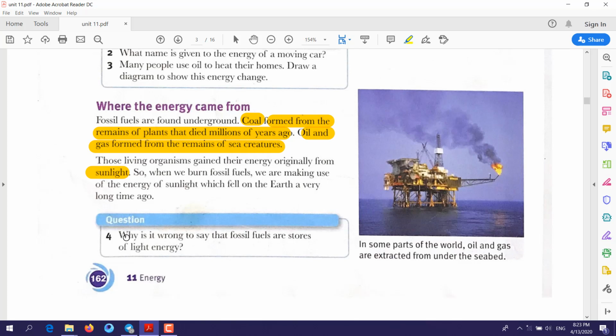Now, why is it wrong to say that fossil fuels are stores of light energy? Can we say fossil fuels have light stored energy? The answer is no, it's wrong. Why? Because fossil fuel has stored chemical energy. The fossil fuel is formed by the help of sunlight, but it doesn't have light stored energy in it.